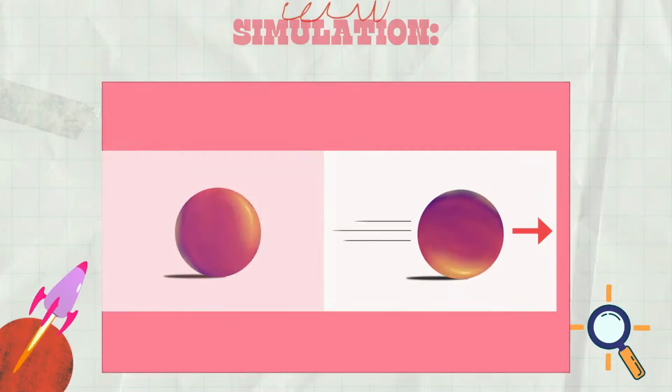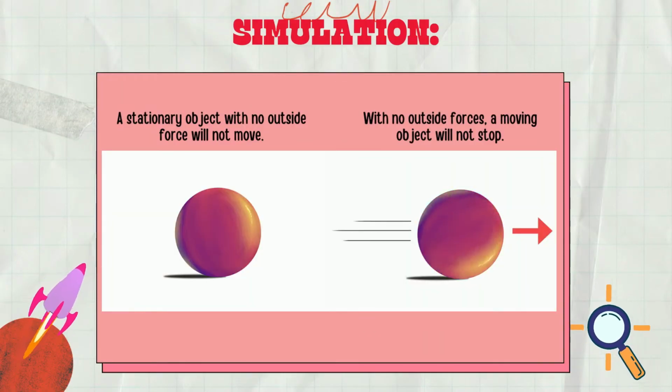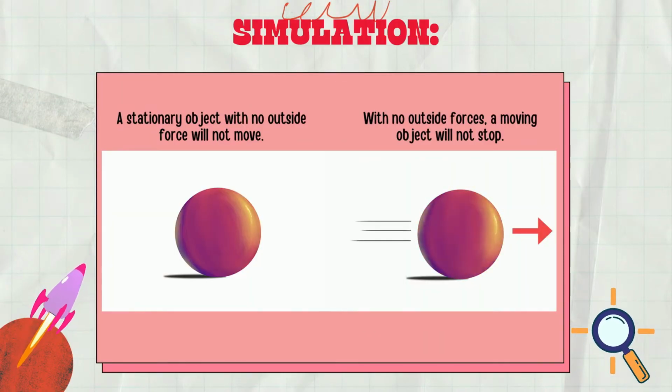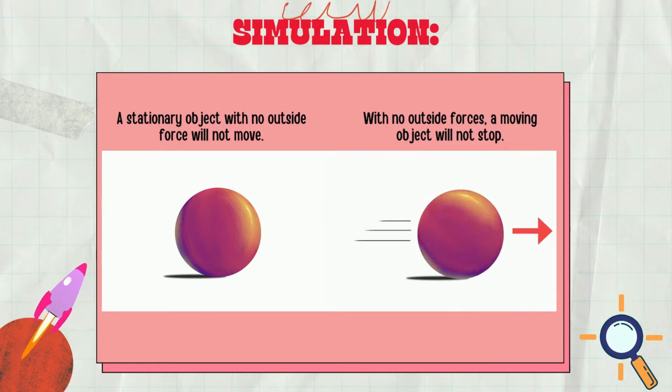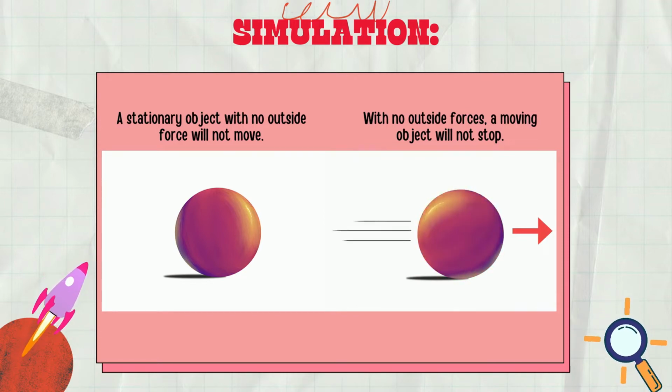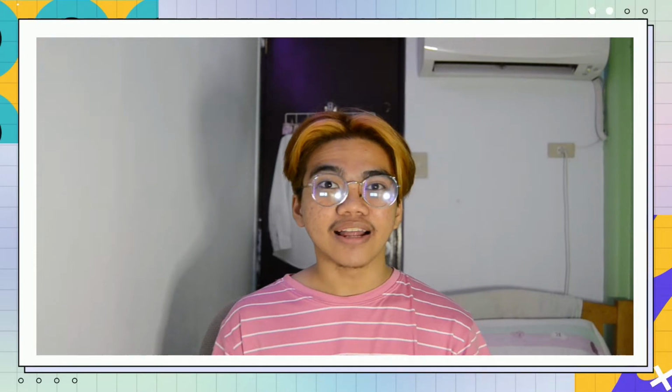The first law is self-explanatory. That simply means that if an object is not moving, then it will not move. On the other hand, if an object is currently moving, then it will remain at that constant speed unless there is something on its path that could make it stop. So here are two real-life examples of the law of inertia. Let's watch this.